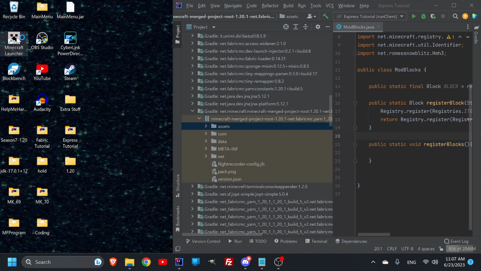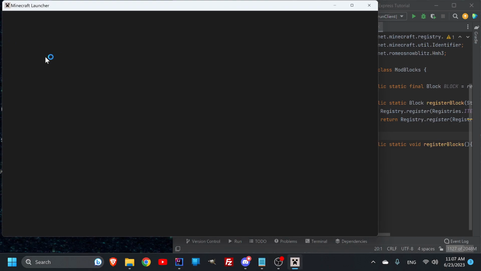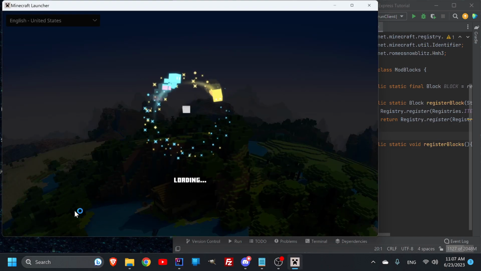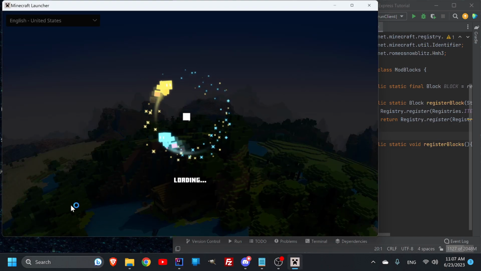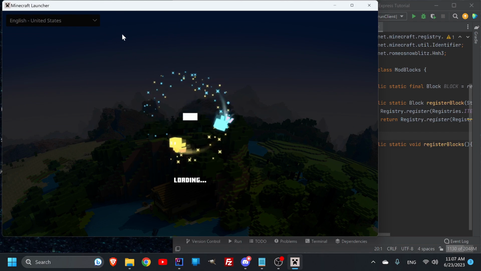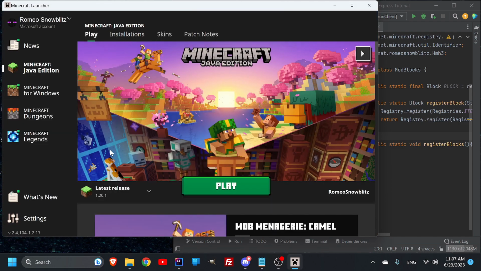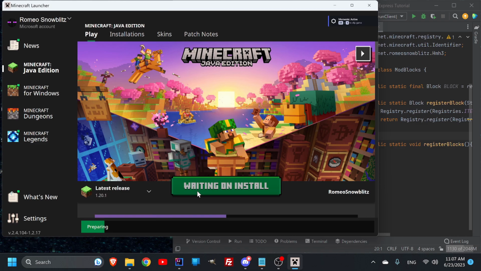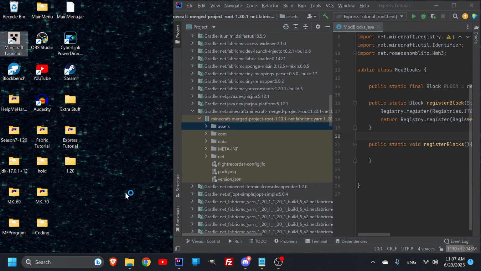The easiest way to fix that, go into your Minecraft launcher, load up the latest version, or if you're looking for a specific version, go into your installations, load up the version you're looking for, and when you hit play, it's going to say preparing, and then it's going to be downloading. That's the part that you want. You want it to download. Once it's downloaded, it's going to be there now.